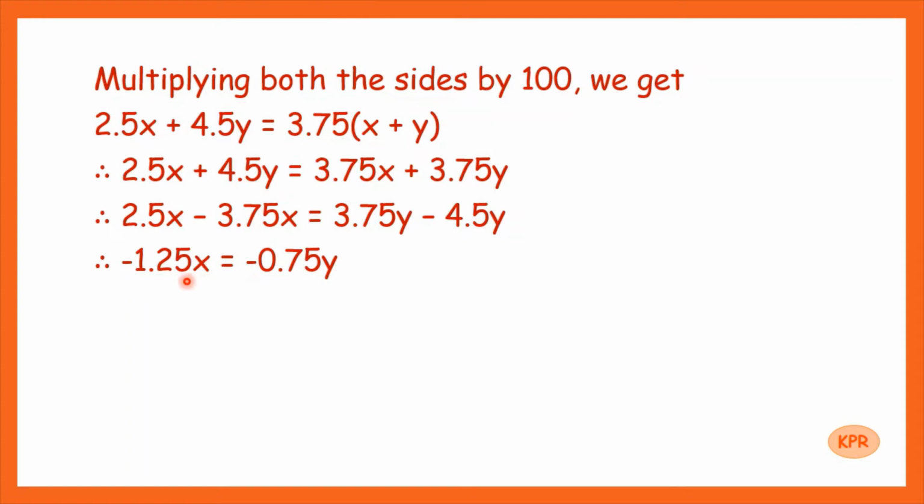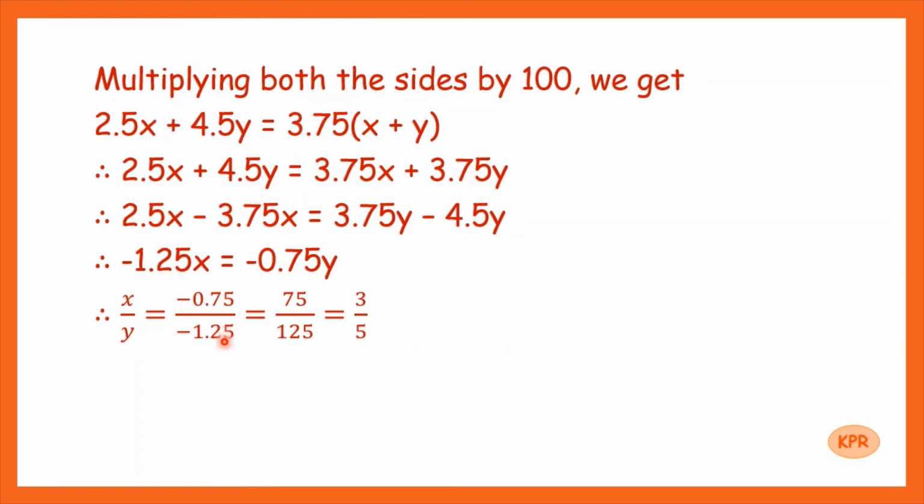So this y I will shift to the left hand side and minus 1.25 I will take to the right hand side. So I will have x upon y is equal to minus 0.75 divided by minus 1.25. Minus minus can be cancelled. Please don't use a calculator to find the value of this fraction, because the calculator will give you the value in decimal point and we are interested in the fractional value in the form numerator upon denominator.